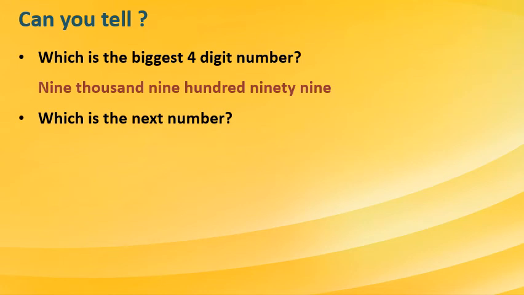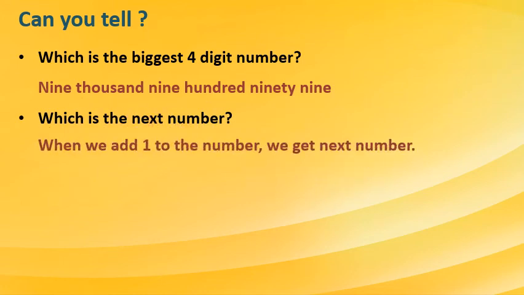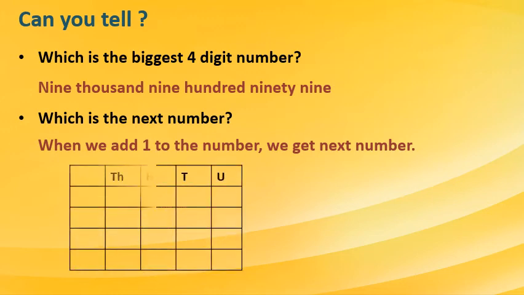Now, which is the next number? We know that when we add 1 to a number, we get the next number. Come on, we will draw a table and write here 9999, that is the biggest 4-digit number.